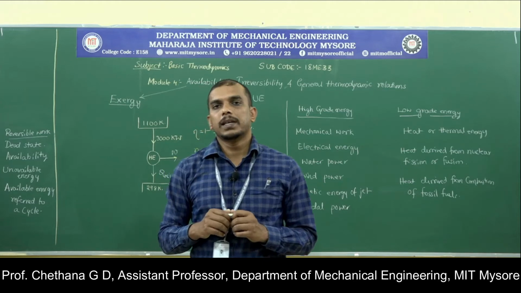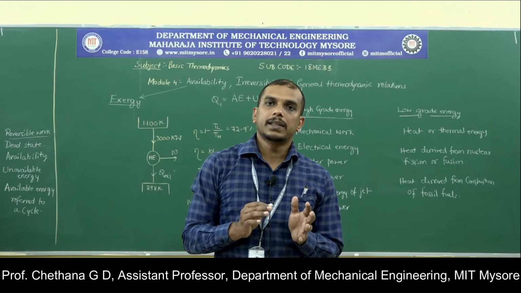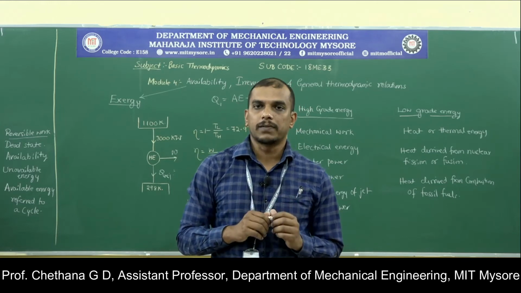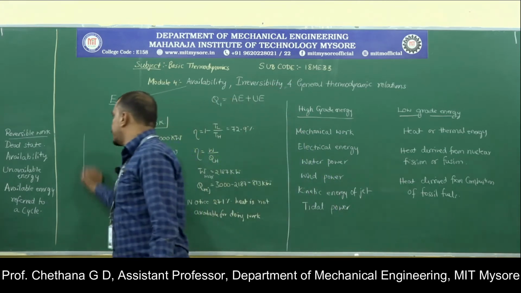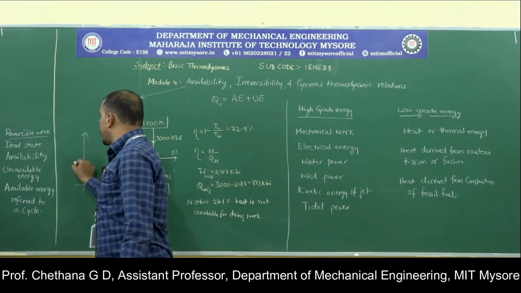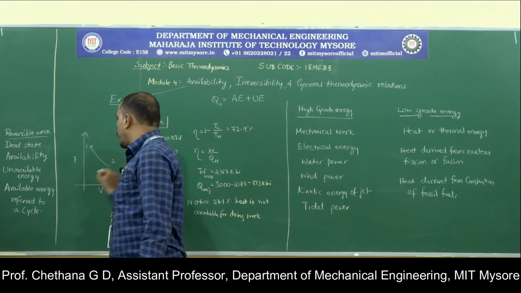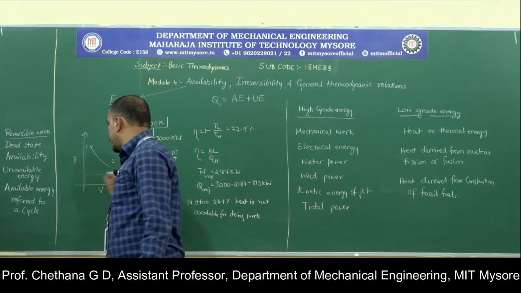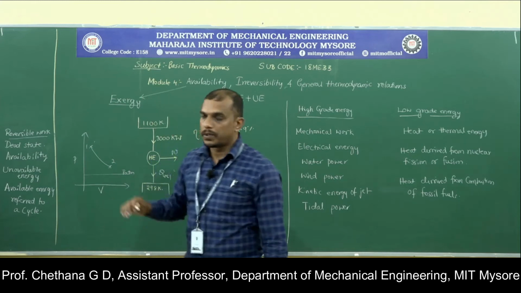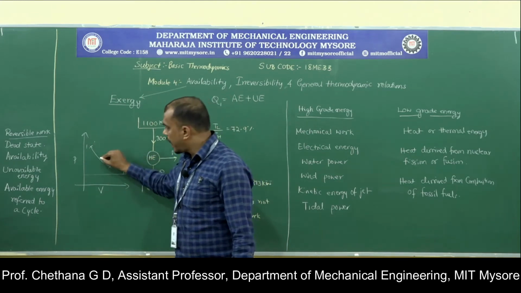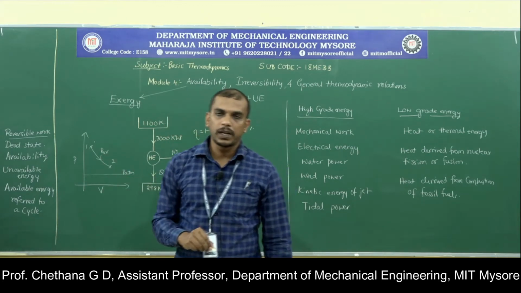Generally, the actual work we produce will be lesser than the reversible work itself. Now consider a process in which you are doing work from 1 to 2, whereas this represents the atmospheric pressure. This is 1 and 2, representing a reversible work between state 1 and 2.